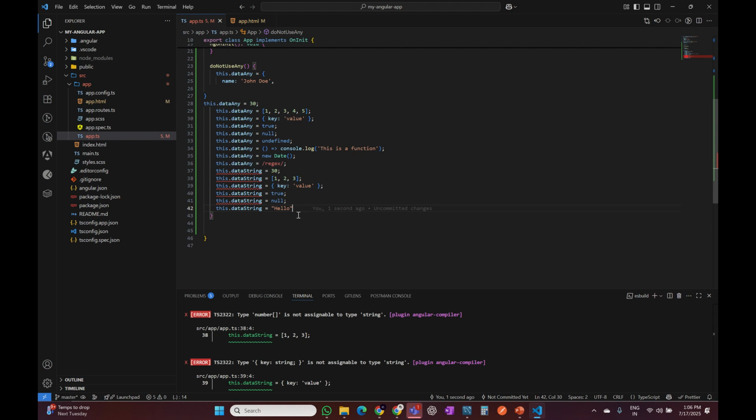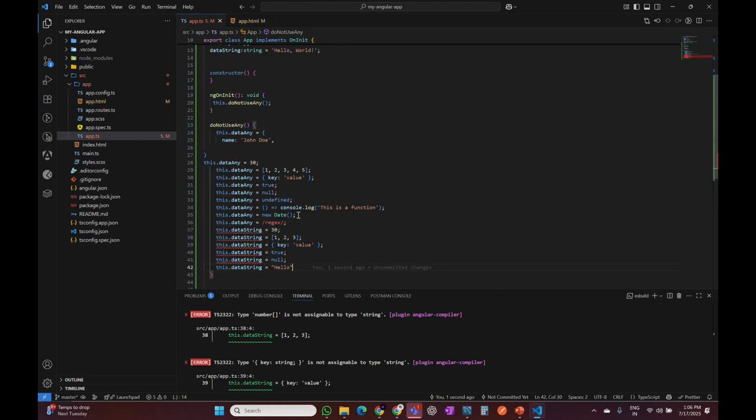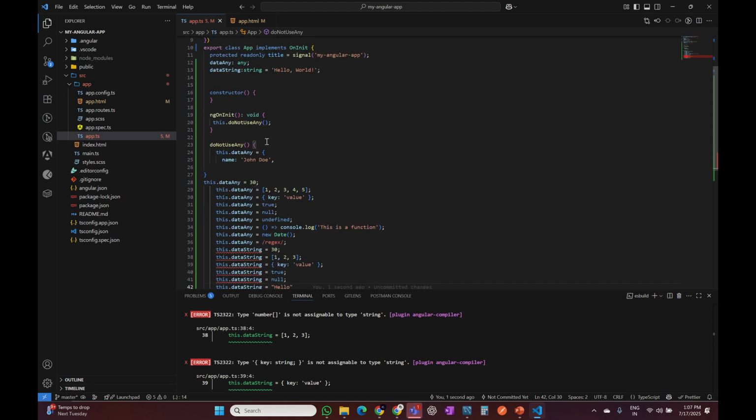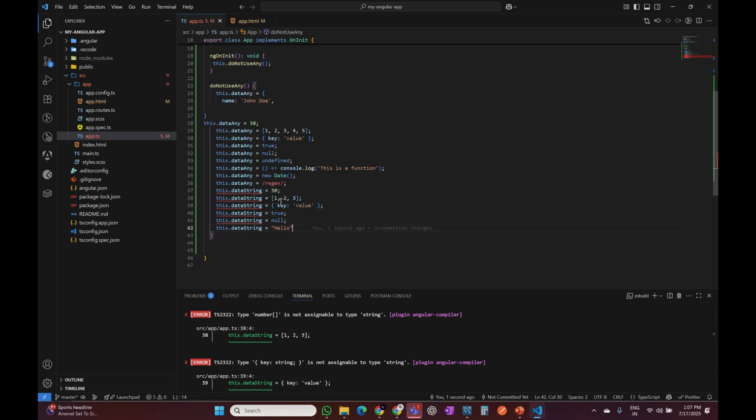Likewise, we should define a type first rather than using any, and then pass the data accordingly. If we are defining a variable with type string, we should pass a string. If we do not pass a string, it will throw an error, and the strong typing will help you in omitting bugs as well.